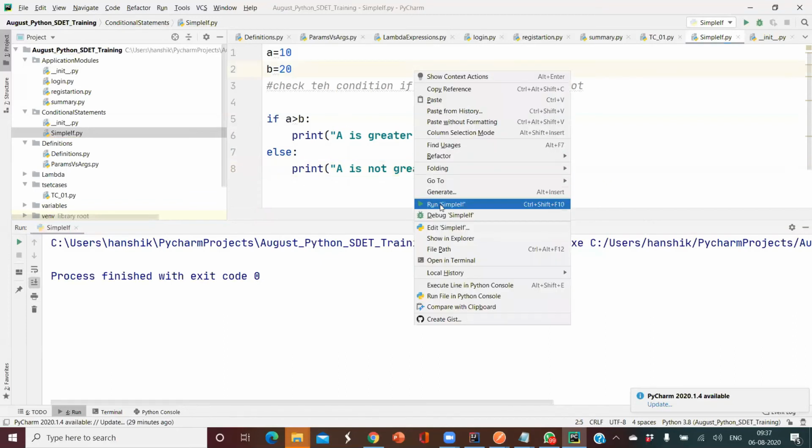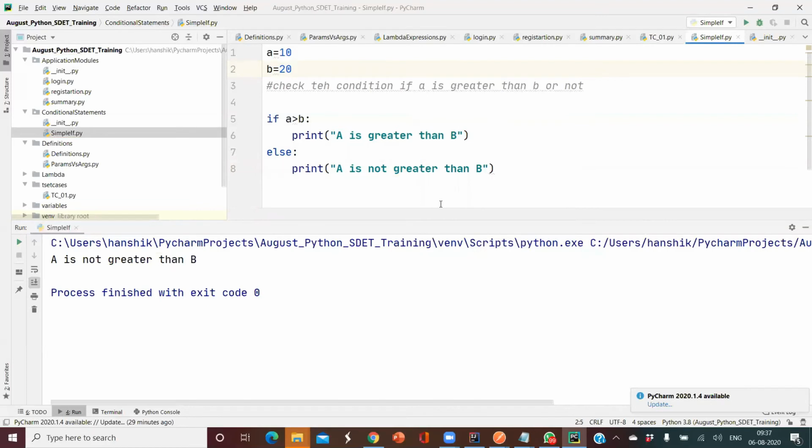Now execute this. See, I got "A is not greater than B". So what happened here? It checked whether A is greater than B. This failed, so the control immediately moved into my else block, and the logic available there was printed out.